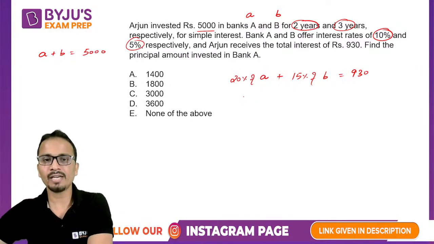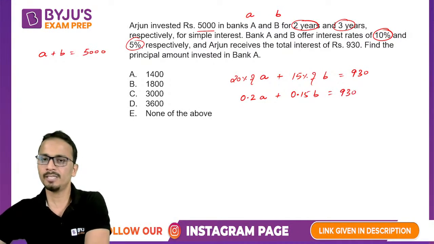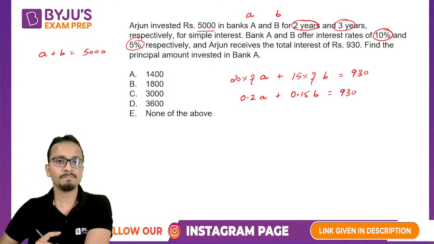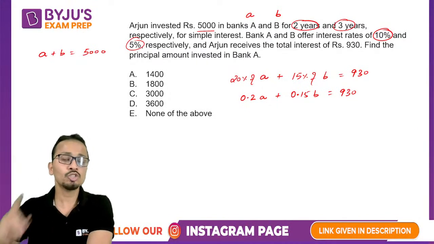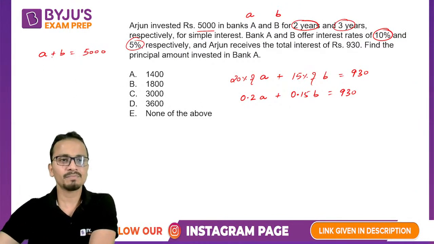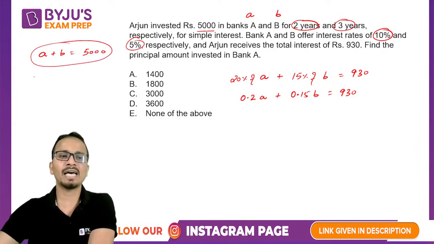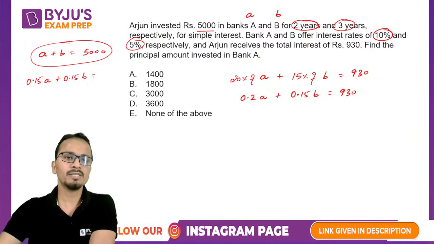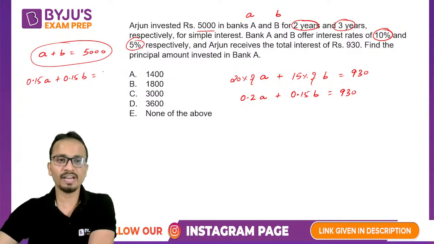So the equation I can write is 0.2A plus 0.15B, and that is equal to 930. Now what value do we need to find? Find the principal amount invested in bank A. So that means we have to find the value of A. For the value of A, we have to eliminate B. So I'll multiply the first equation by 0.15. So 0.15A plus 0.15B, and that is 0.15 into 5,000. That will be 750.